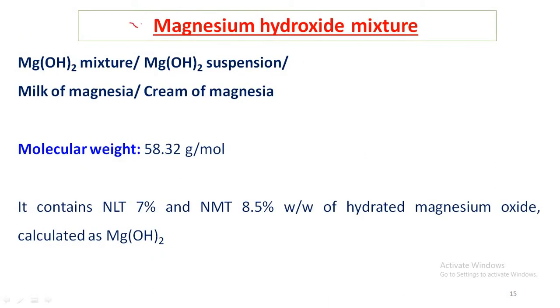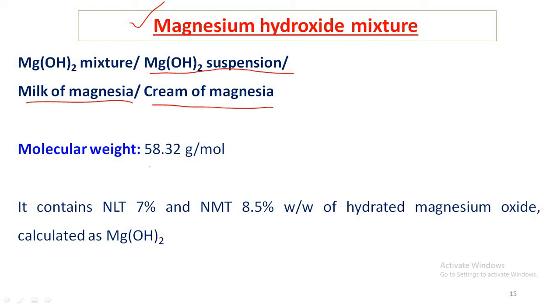Coming to the monograph of the water insoluble magnesium containing antacid, that is magnesium hydroxide mixture. The other names or synonyms that can be used for this magnesium hydroxide mixture are magnesium hydroxide suspension, milk of magnesia or cream of magnesia.